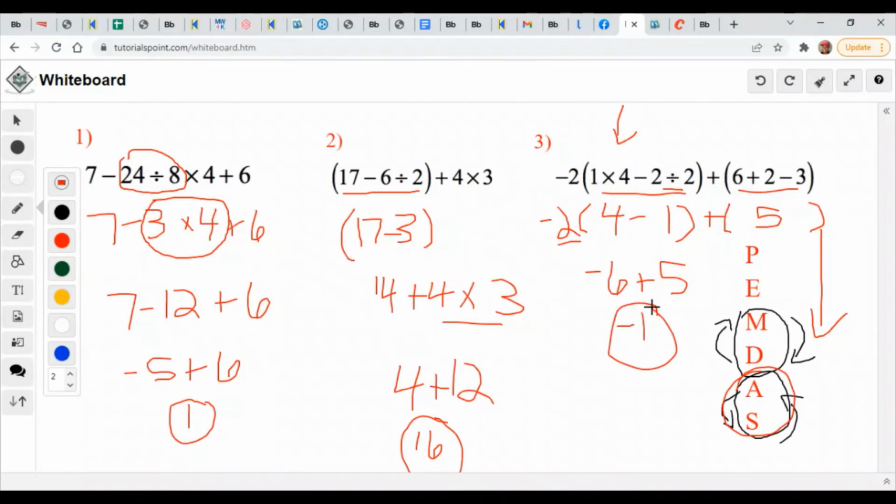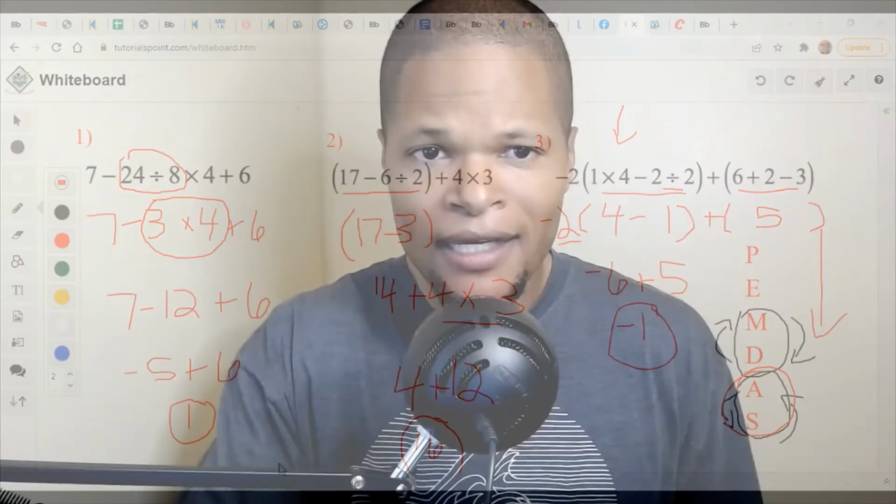You got 3 different problems, 3 different exercises where the order of operations you might think would be one thing, but in reality, it's not always that case. You have to go left to right when it comes to multiplying or dividing. And the same thing is true when you're getting to addition or subtraction. They're not necessarily going to be in that order of please excuse my dear Aunt Sally. They could be please excuse dear my Aunt Sally. They could be please excuse my dear Sally Aunt. You know what I mean? The A and the S and the M and the D, they change depending on left to right what comes first, and that is a cause of confusion for many students.